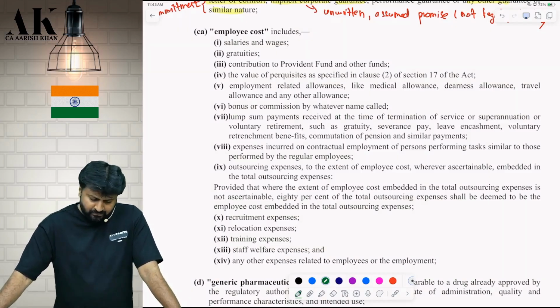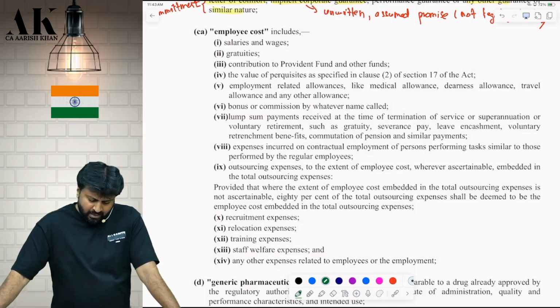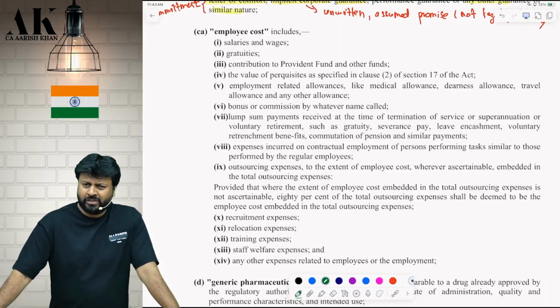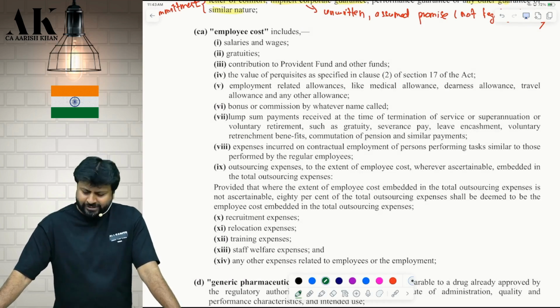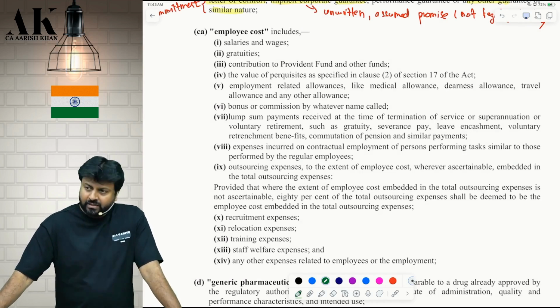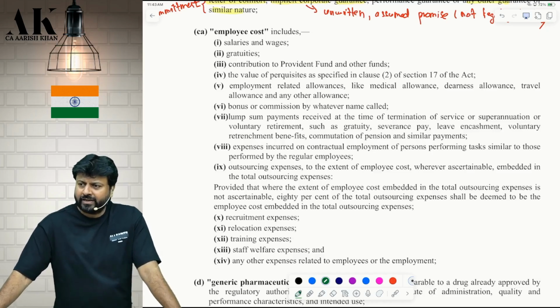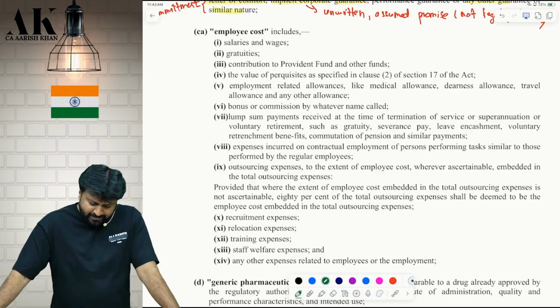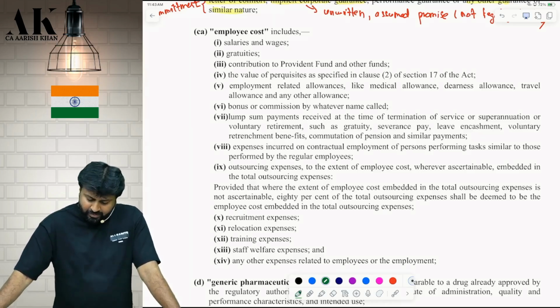Okay. Let's say now bonus, commission by whatever name called, lump sum payments which you make to employees like pension, VRS, correct? Gratuities, severance pay. What is severance pay? Retrenchment compensation is called severance pay. Expenses, then point number 8. Expenses incurred on underlying contractual employees are also covered over here.